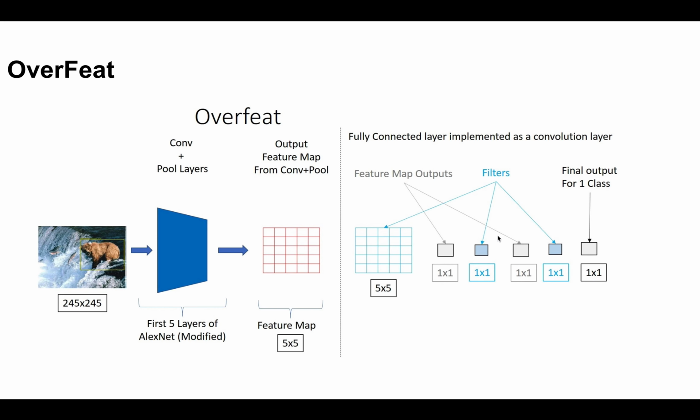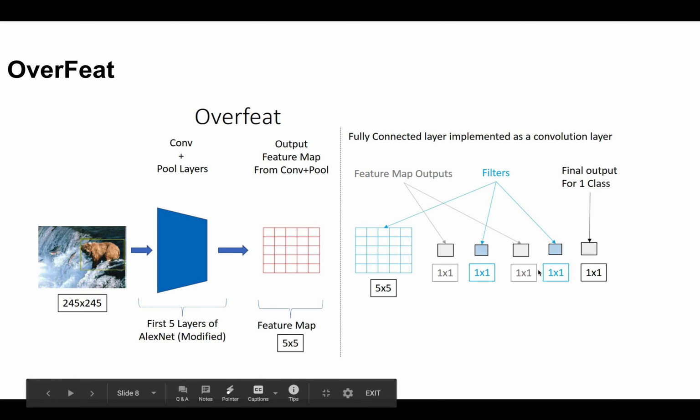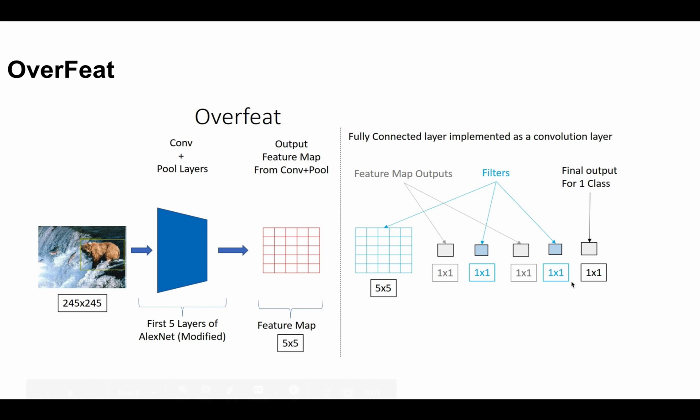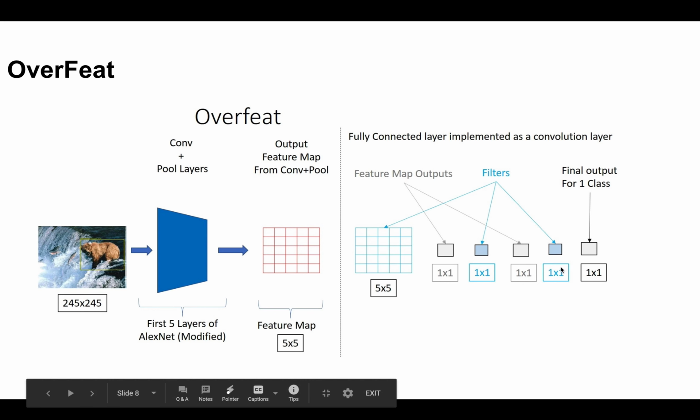So the output is also the same, 4096 depth, and the size here will be 4096. And finally, here also the same filter, the same operation, and we get the final output with a 1x1 convolution. The number of filters we get here depends on the class count C. So how many classes are there? For example, if there are 1000 classes, then it depends on C, 1000 classes. So the depth of this filter depends on the number of classes.